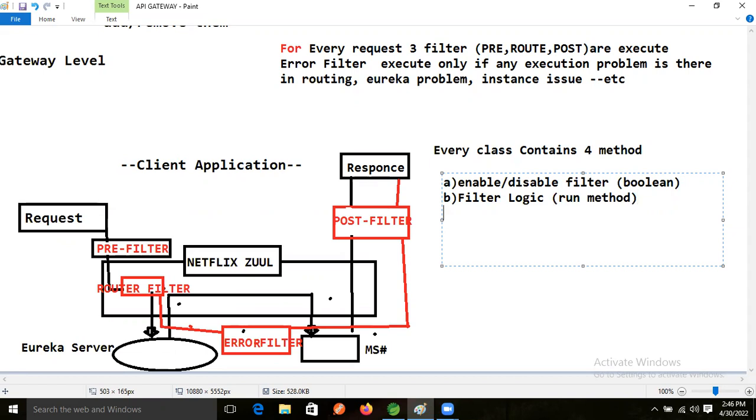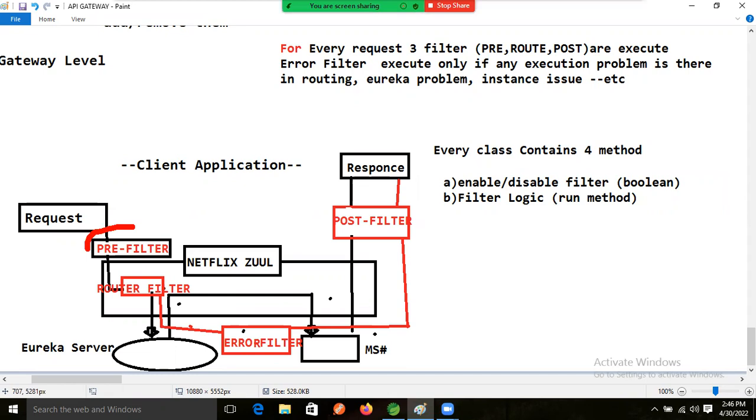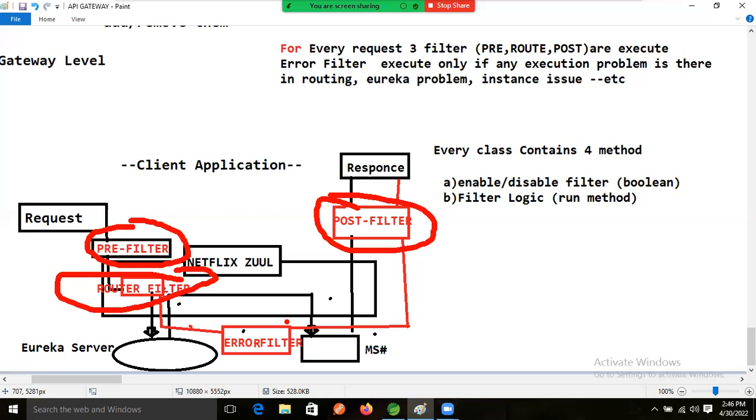After that, which kind of filter we are applying, right? Pre-filter we are applying, or post filter we are applying, or route filter only we are making that method, or we are making that component as a post filter, or an error filter.